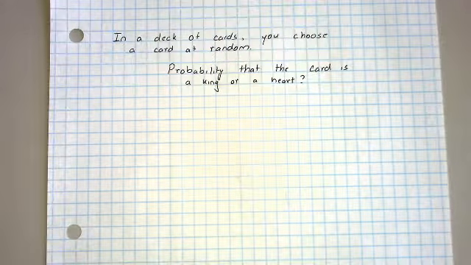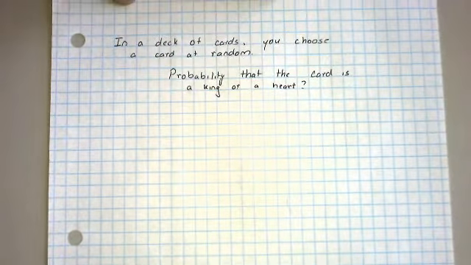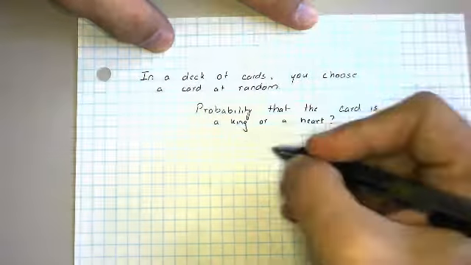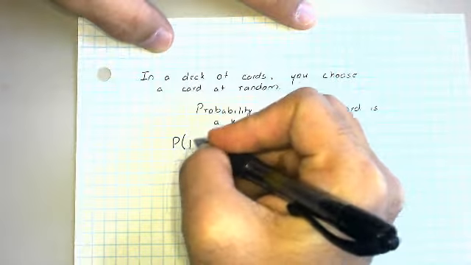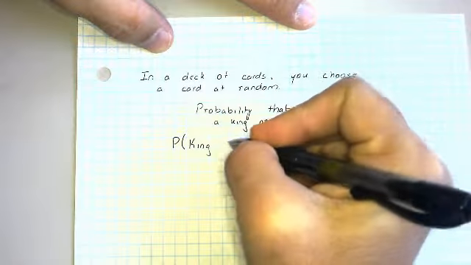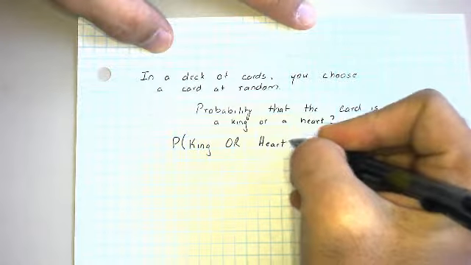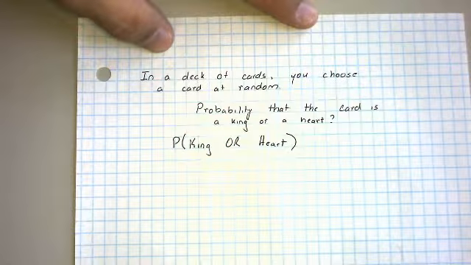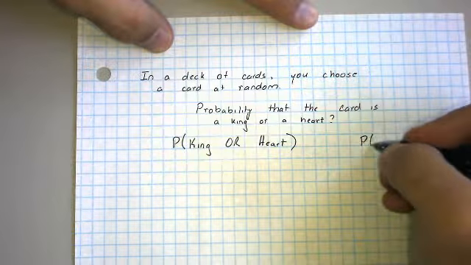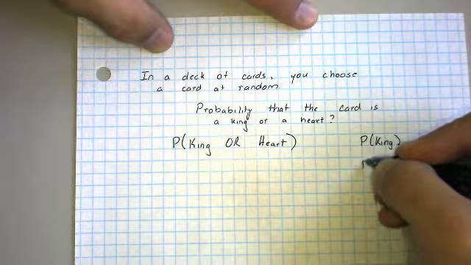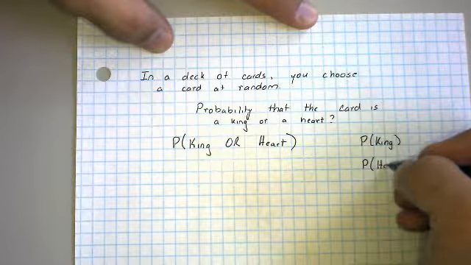And I want to know the probability that the card is a king or a heart. So we're looking for the probability that the card is a king or a heart. Well, or means this is a union of two events, those two events being the probability that the card is a king, as well as the probability that the card is a heart.